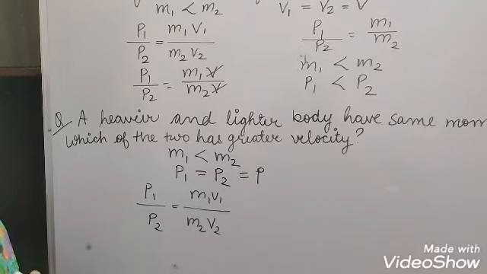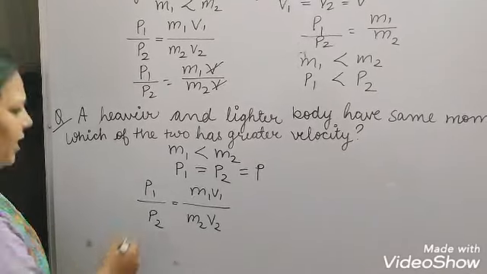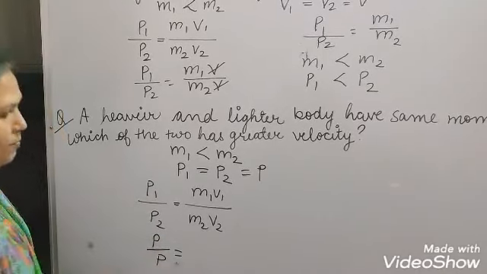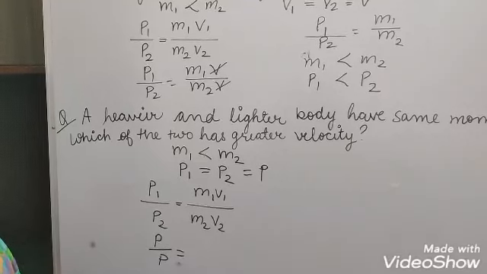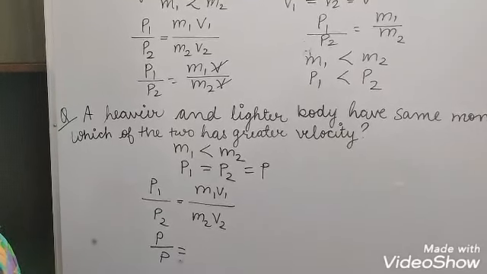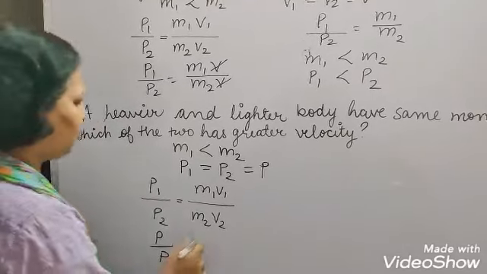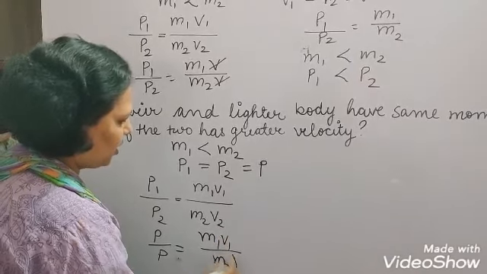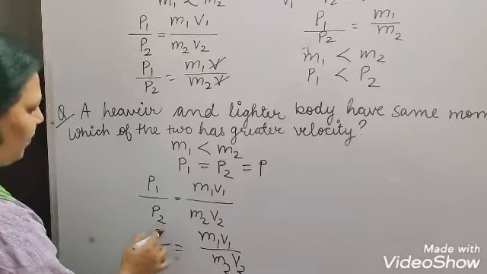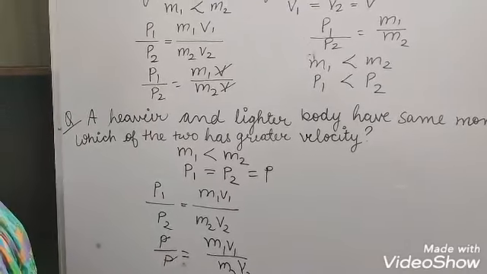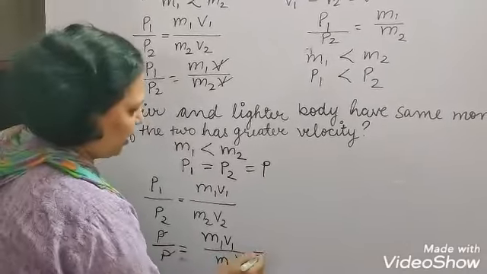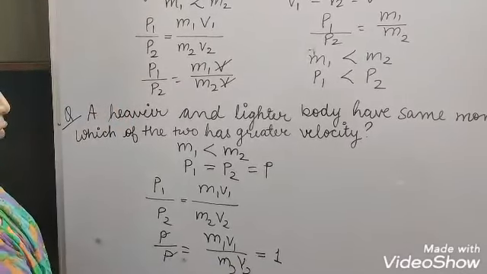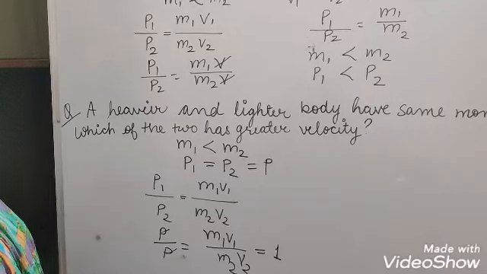Because P1 and P2 are equal, we write P in place of P1 and P in place of P2. These two will cancel and the ratio will come 1. So m1v1 upon m2v2 is equal to 1.